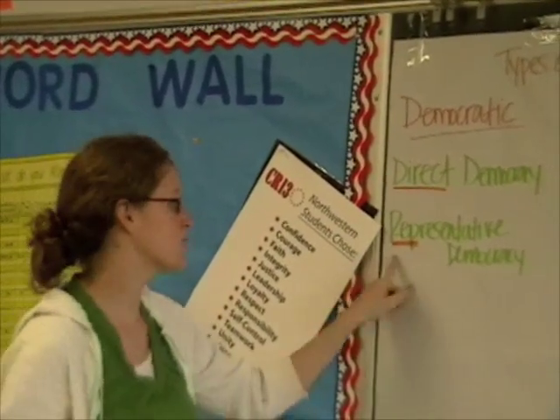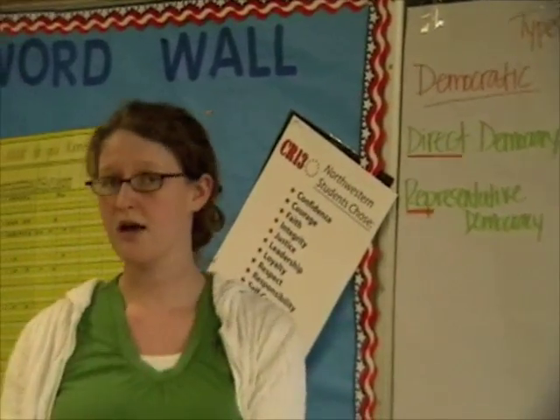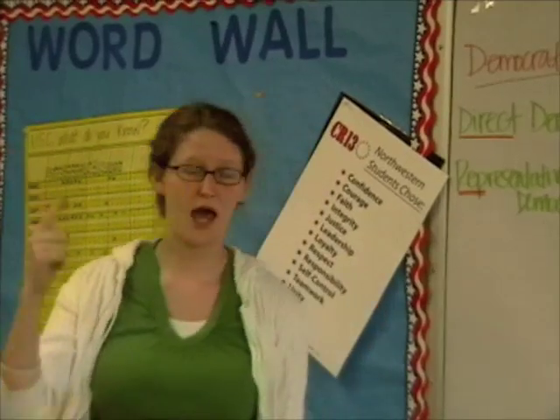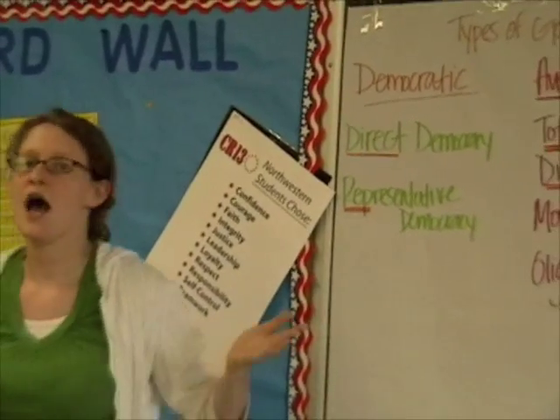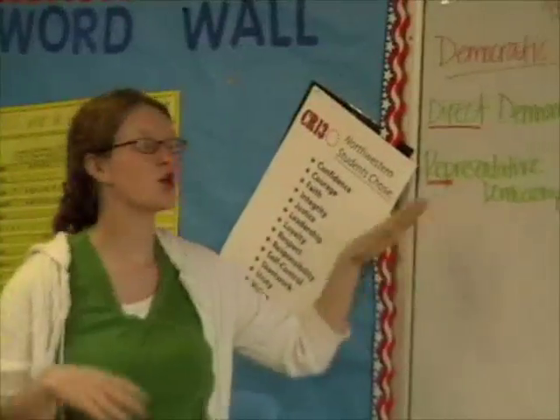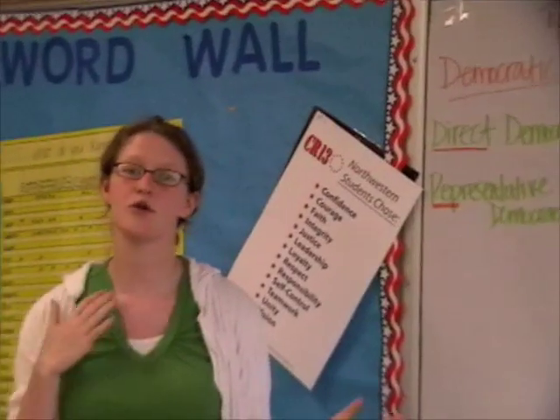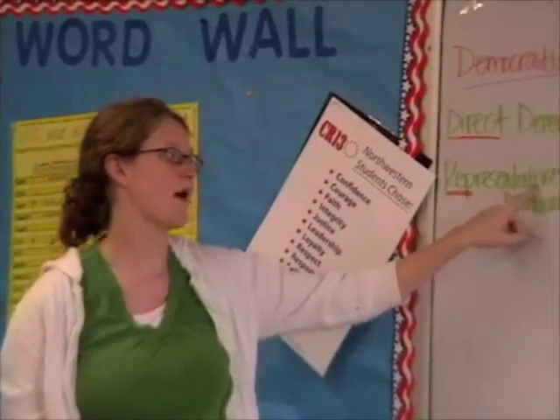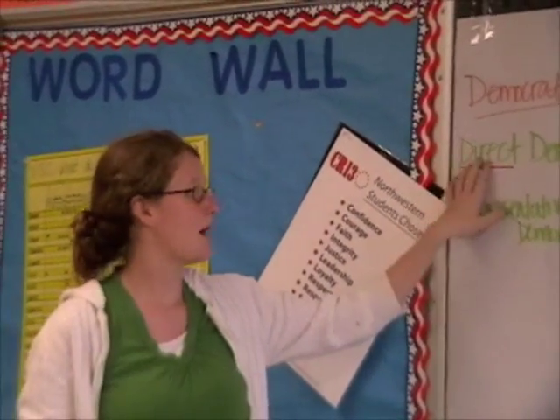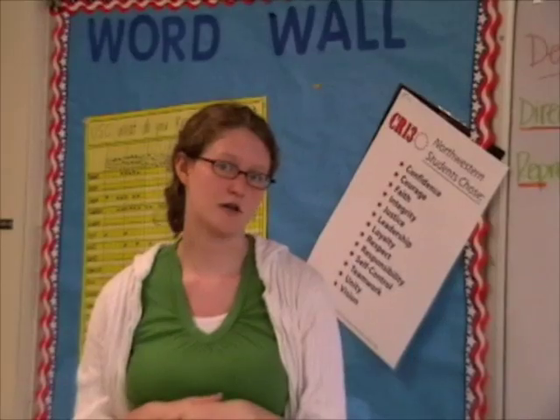Now the other type is representative democracy. Representative democracy is when people pick another person to make decisions for them. And again, a way to remember that is rep, right? When you say, I'm repping Northwestern, or I'm going to represent myself or my community, you are showing how another group of people feel. So you're putting on for a group. Okay, so representative democracy, you pick someone else to make decisions for you. Direct democracy, you are immediately making decisions to affect your government.